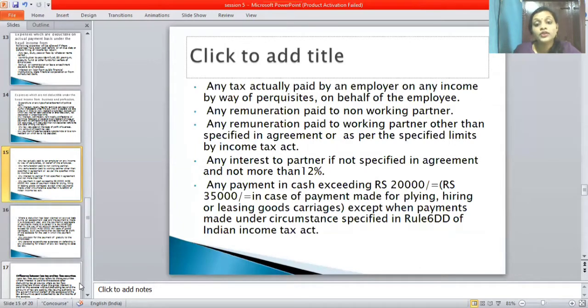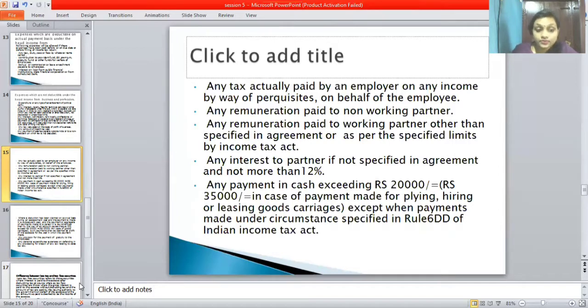Next, any remunerations paid to non-working partners. Next, any remunerations paid to working partners other than specified in an agreement or beyond the specified limit by the Income Tax Act. Okay.